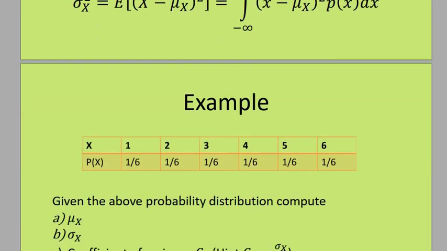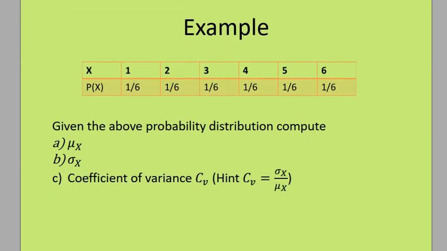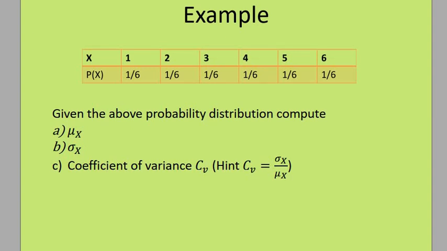So let's look at some examples. All right, so for example, let's try this one. This is known as the standard deviation. So let's start with this one. We have computed this one. This one was what? 21 over 6. Now we want to compute this one. So for us to compute, we need to compute the variance first.